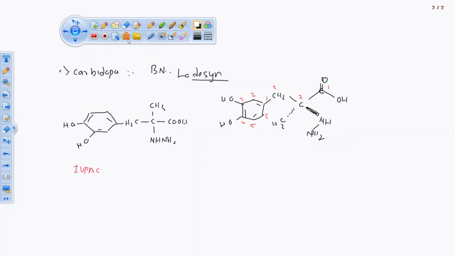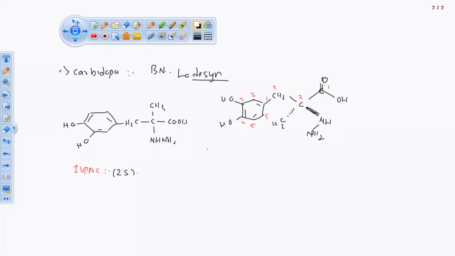IUPAC name, brand name मैंने बोला Lodosyn. Then IUPAC name of the drug. Of course, we are having a hydroxyl group on that, on second position. We have to show the stereochemistry. See, stereochemical structure. अगर normal structure भी पूछ रहा है, write the chemical name and structure, then also you have to write the stereochemistry of that part. So on second position, we are having 2S configuration, 2S.